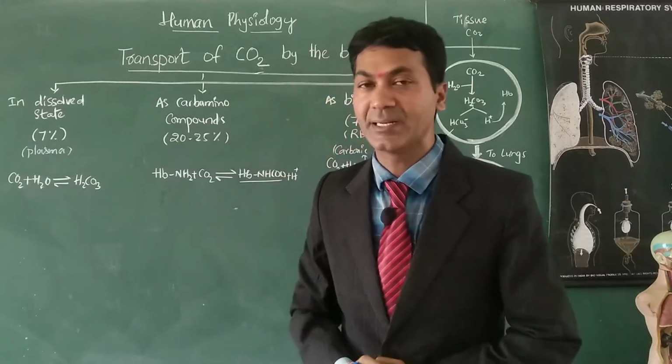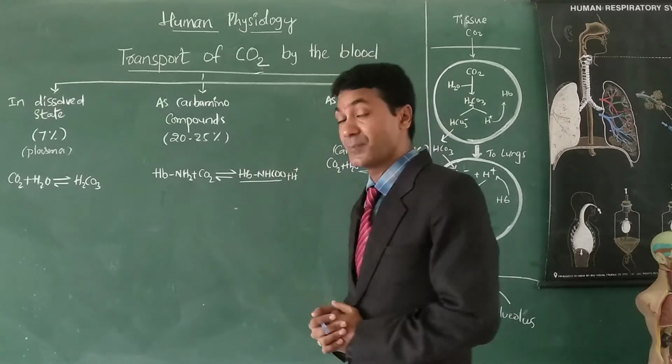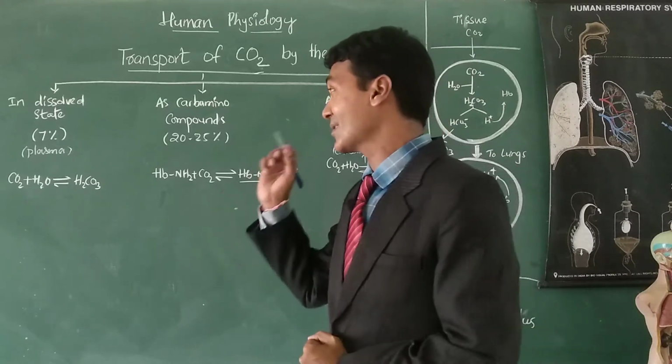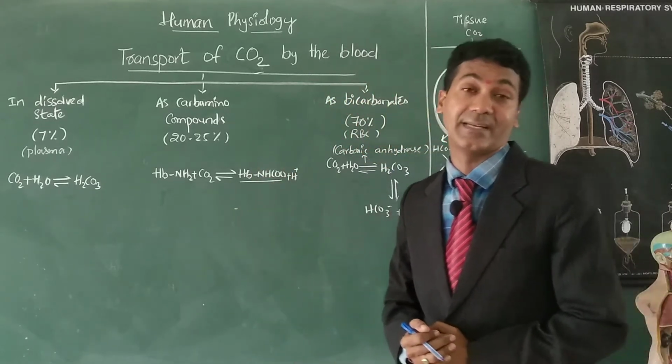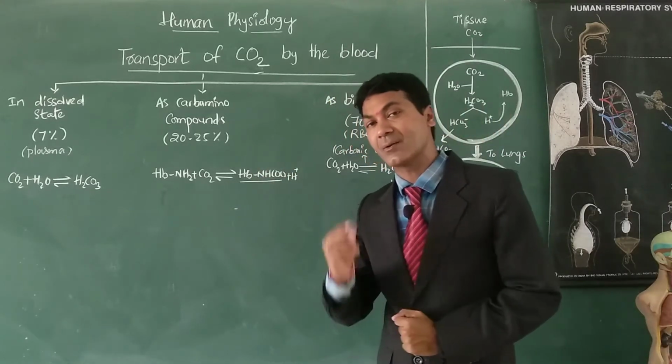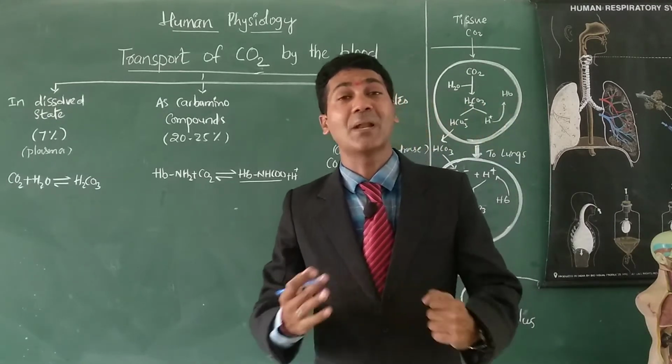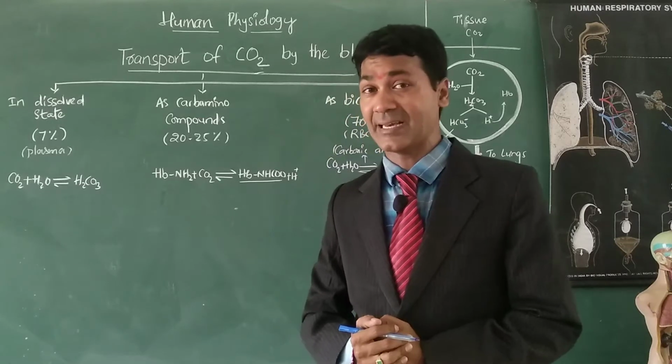So my dear students, when carbon dioxide is transported in the blood, it is transported in three ways. The first way is in dissolved state. We know that carbon dioxide dissolves very quickly in water. So plasma contains water, right?